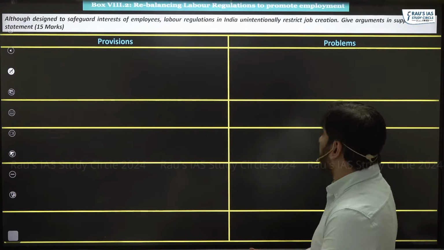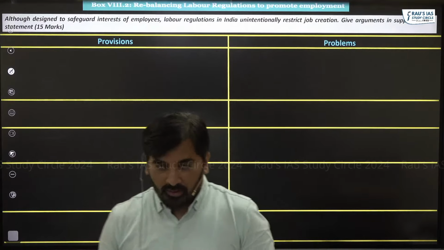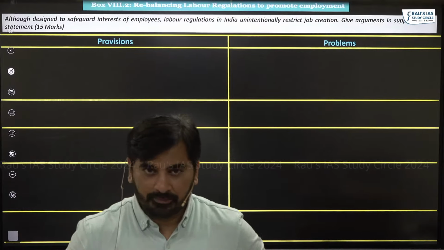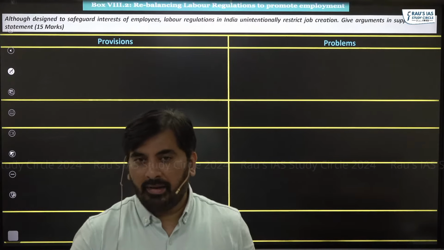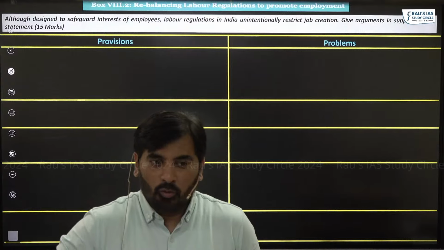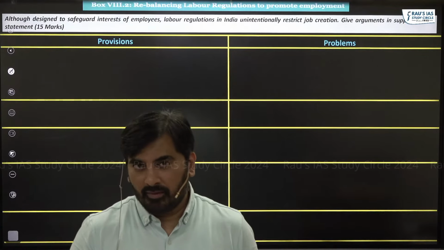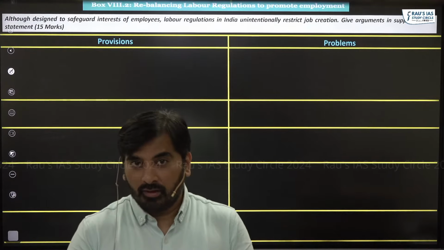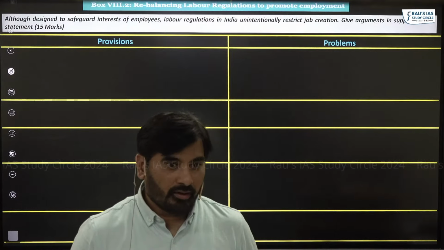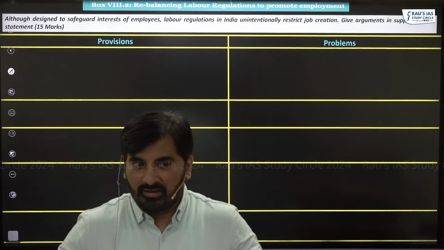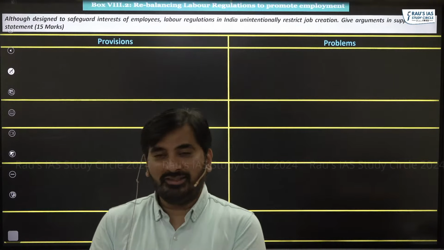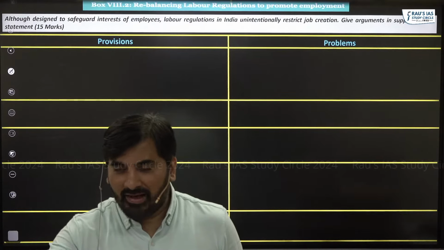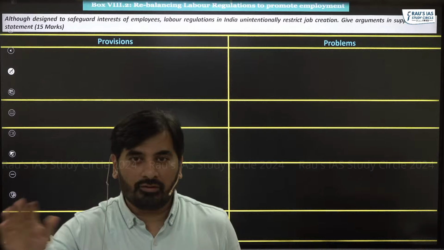Rebalancing labor regulations to promote employment. To explain this particular topic, let me give you a simple analogy. Let's say there's a particular parent. This parent is overprotective of the kids because the parent is concerned that the kid might get spoiled. So the parent is overprotective. You must understand, in this particular case, the intention of the parent is very good. The intention is to ensure that the kid does not get spoiled. But the problem is it will have an adverse impact on the healthy growth of the kid.